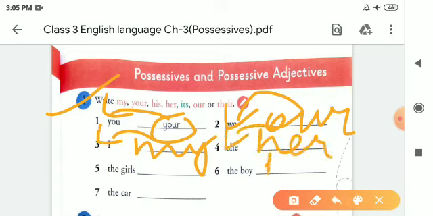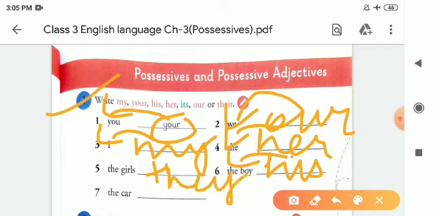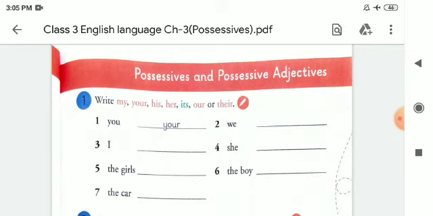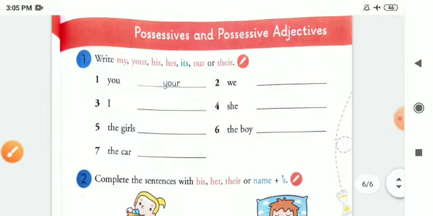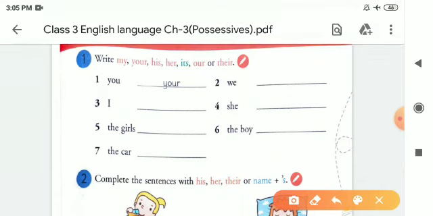The boy, his is a possessive adjective of boy. The girls, they, because the girls is plural here, that's why we will use they here. And the car is a non-living thing, and with the non-living thing we always use it. So for the car we will use it.